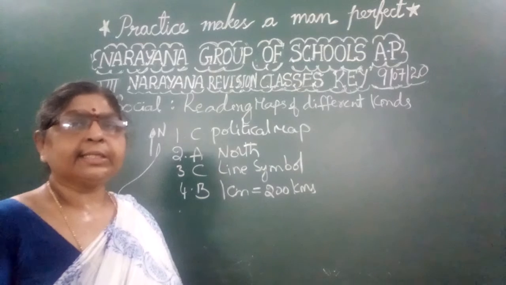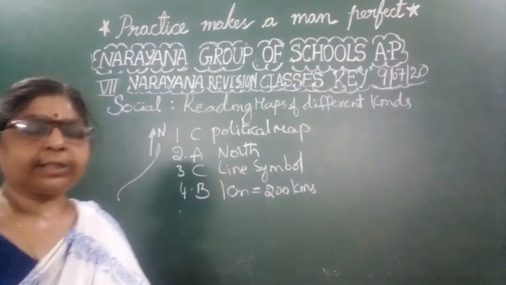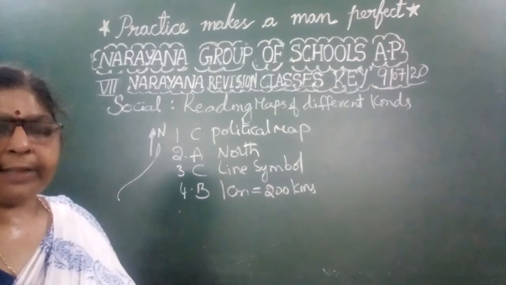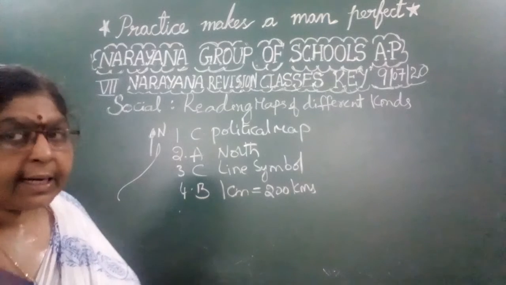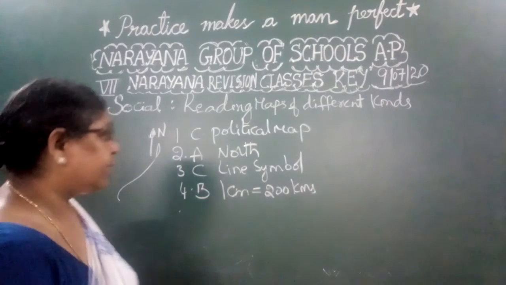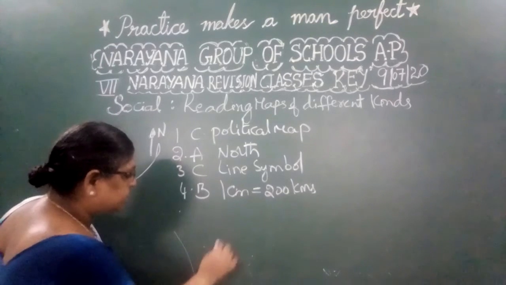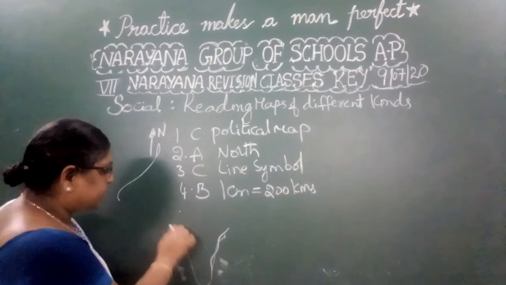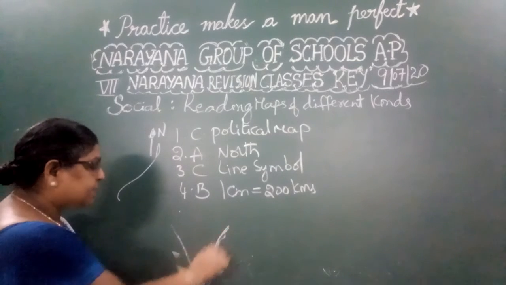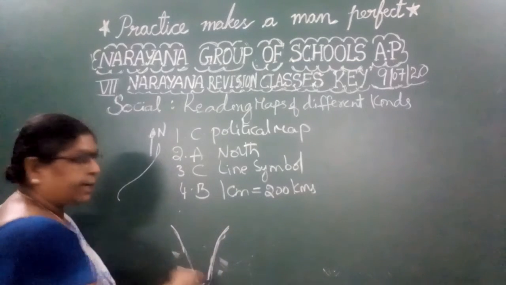So what is the scale that is used? 1 centimeter is equal to 200 kilometers. And in that map they have shown the external boundaries. Like this, India is shown, and outside this they have shown the external boundaries. External means outside.